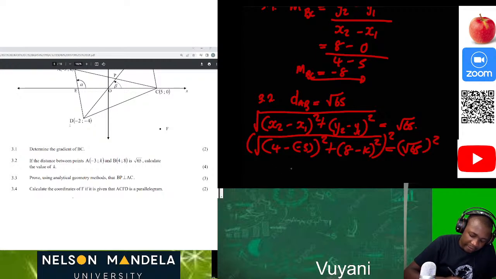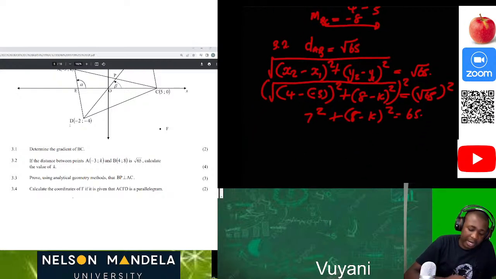Now we have 7 squared plus 8 minus k squared is equal to 65, right? Then from that point, we know that 49 plus 8 minus k squared is equal to 65.